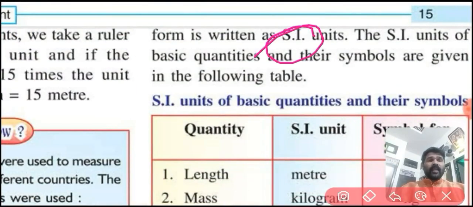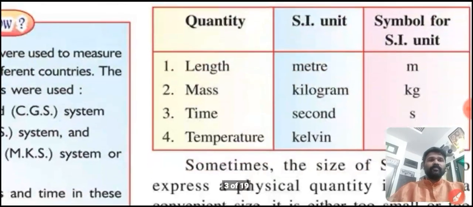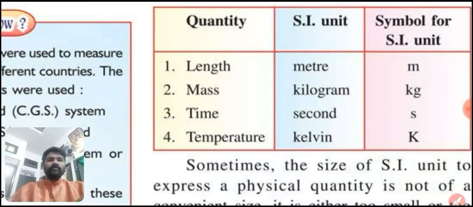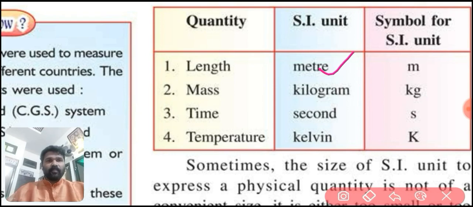Students, the SI units of basic quantities and their symbols are given in the table. Please observe the table. Length: what is the SI unit of length? That is meter. The symbol of meter is m. Next quantity, mass. What is the SI unit of mass? Kilogram. The symbol of kilogram is kg.